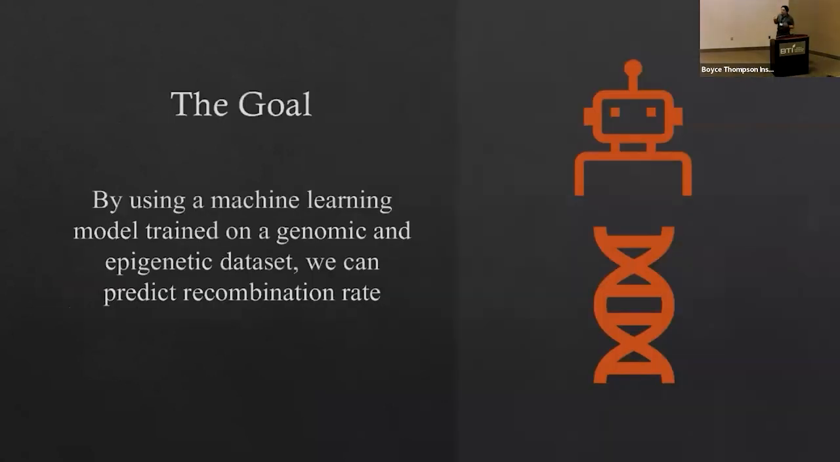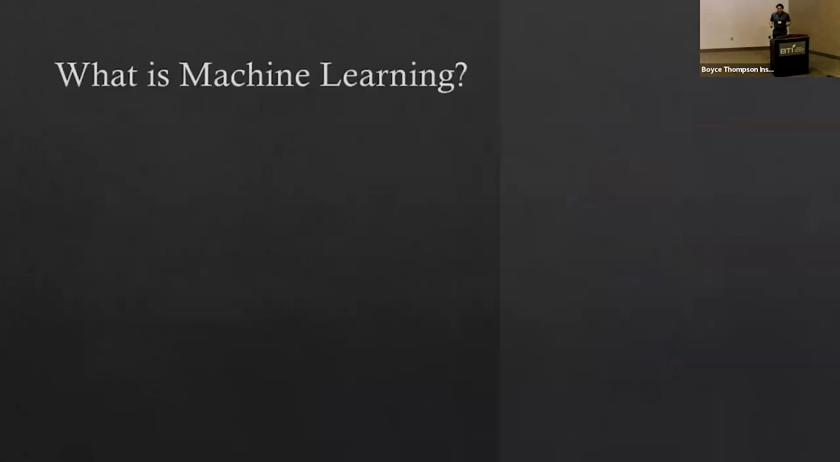And so the overall goal that we're aiming for is that by using machine learning, a machine learning model trained on a genomic and epigenetic data set, we can predict recombination rate throughout the Maize genome. And so there's probably a question on your mind. What is machine learning? It's a big, big topic.